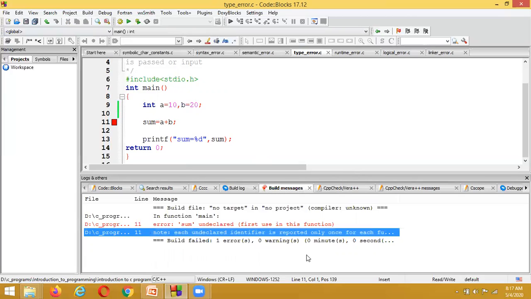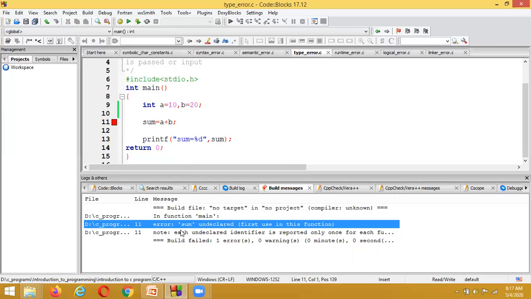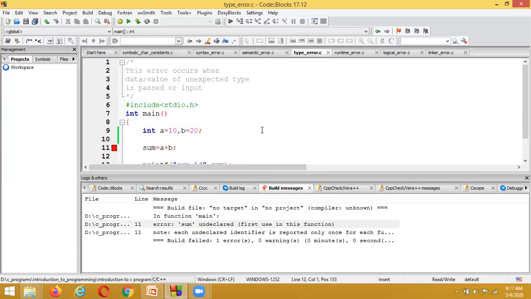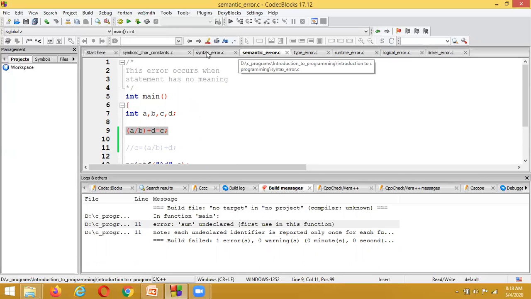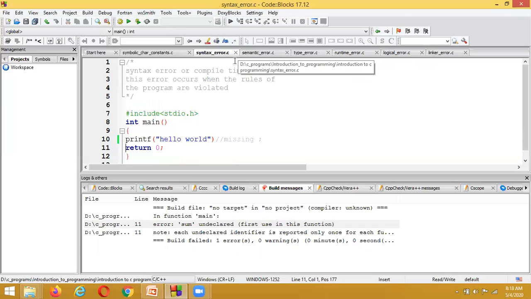Note: each identifier is reported only once. It is throwing the error sum undeclared, because we have not mentioned the type. This error occurs when data or a value of an unexpected type is passed or input, and we call it a type error. Type errors, semantic errors, and syntax errors are found during compilation time, so we call these compile time errors.